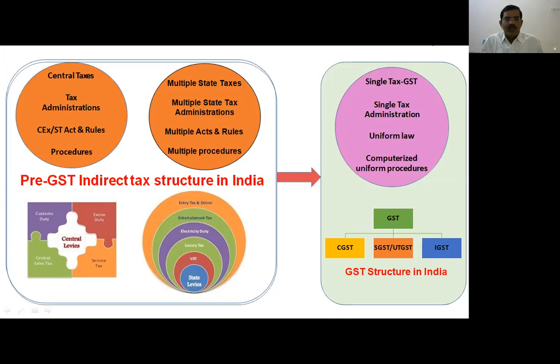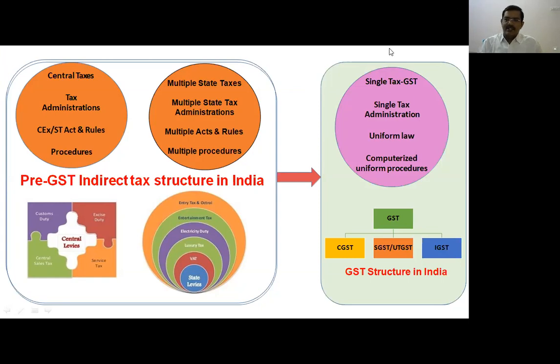The central government was collecting customs duty, which is still there and is called basic customs duty. Earlier there were excise duty, central sales tax and service tax. Coming to states, there were VAT, excise duty, entry tax and entertainment tax. So, for simplification, GST provides a single tax.